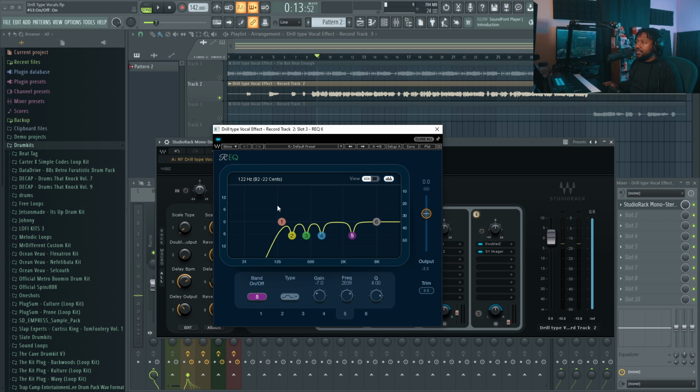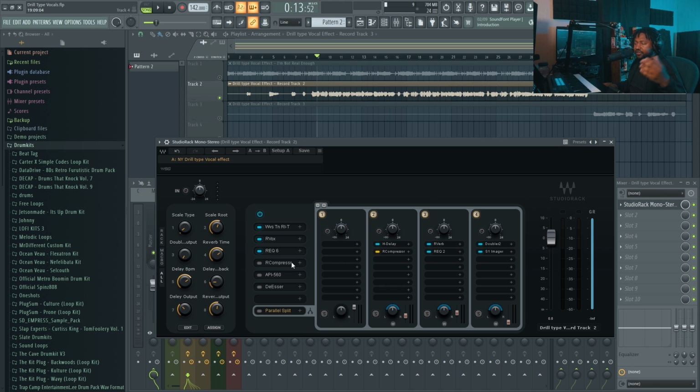Now, one thing I did, like I said, since I was using the dynamic microphone recorder, it had a lot of bass in there. So if it cuts out too much of your bass, just roll back this first frequency, this high pass filter. Just roll it back a little bit, and it'll bring back some of the lows of your vocal if it's cutting out too much. Other than that, it should do the job in any other scenario.